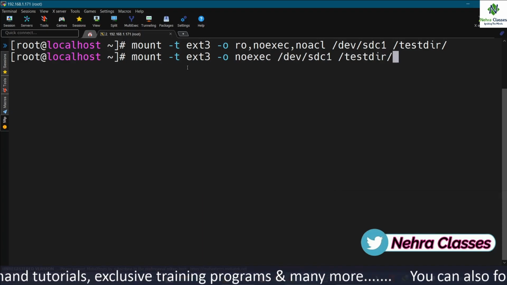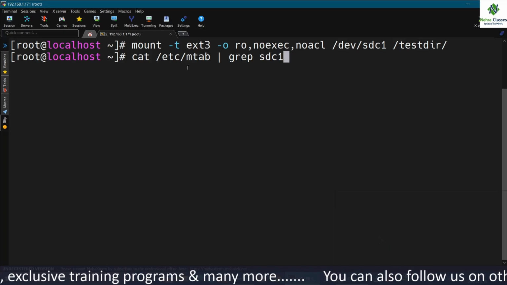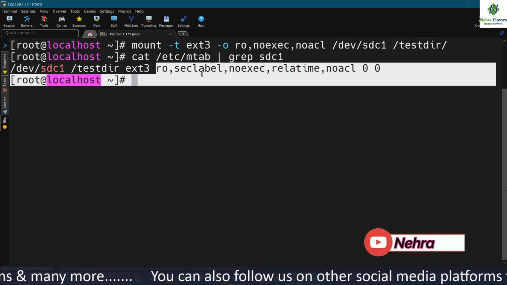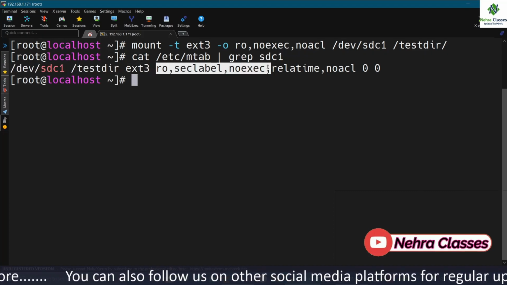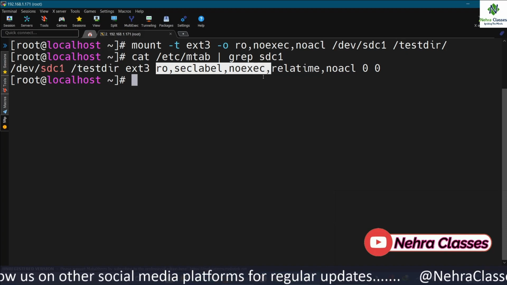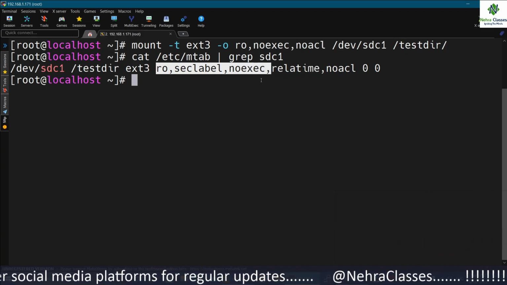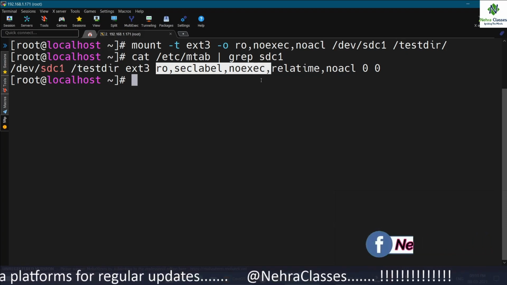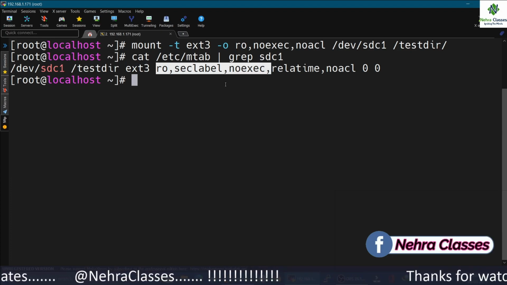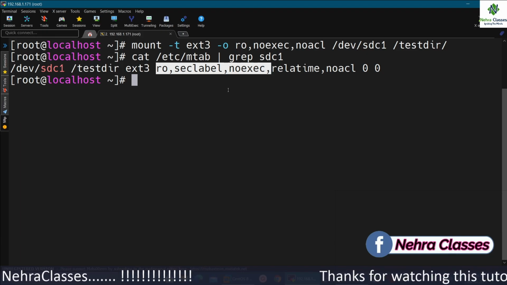Let me show you in the output of cat /etc/mtab. So these options have been enabled, and if we want to make these options permanent, we can copy these options and paste them in the /etc/fstab file. Instead of defaults, we can clearly mention there ro, noexec, or anything, whatever we want.